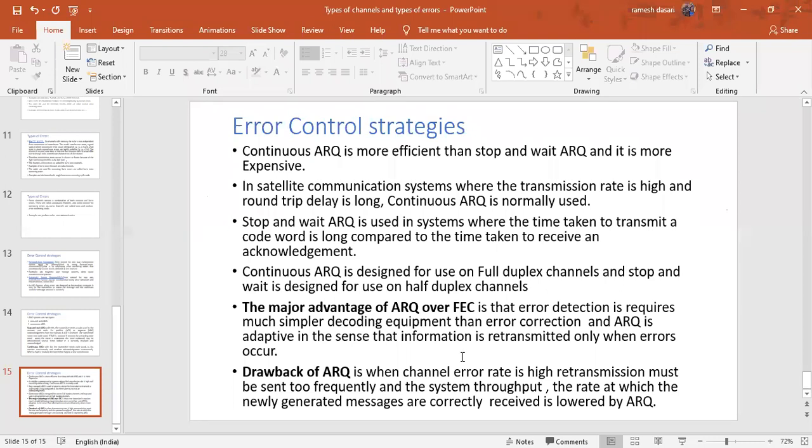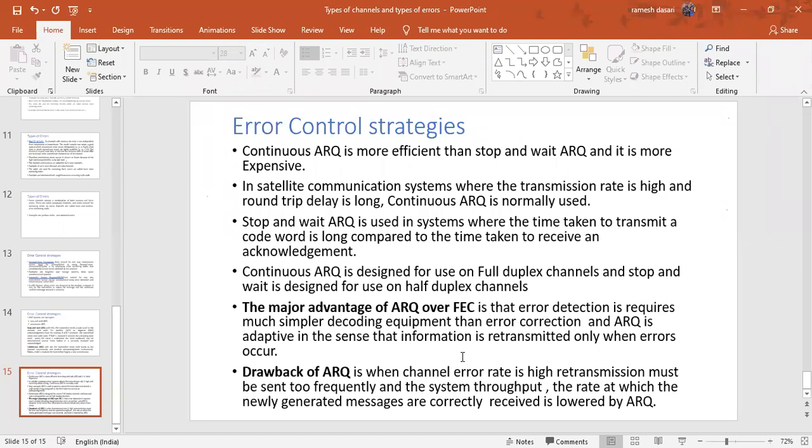Efficiency, because whenever the channel has too many errors, even if you transmit 10 times, 20 times, 30 times, if the channel is very, very noisy, the receiver receives the wrong code word only. That means even if the transmitter transmits a number of times, each and every time the receiver receives the wrong information with errors, because the channel error is too high.